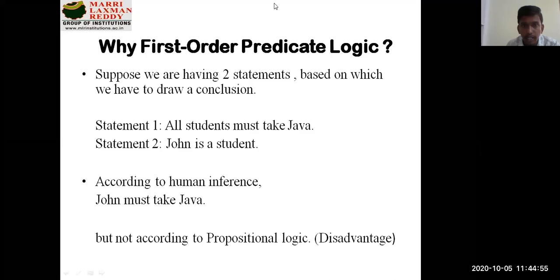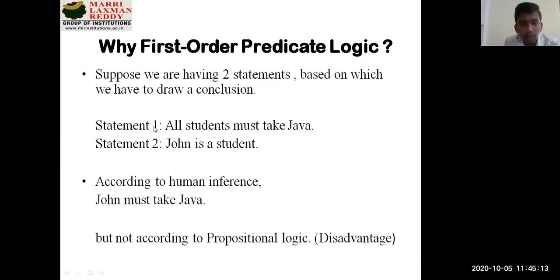Okay, 1 second, guys. Yeah, definitely. We'll discuss that predicate logic once the example is completed, we'll go through that.